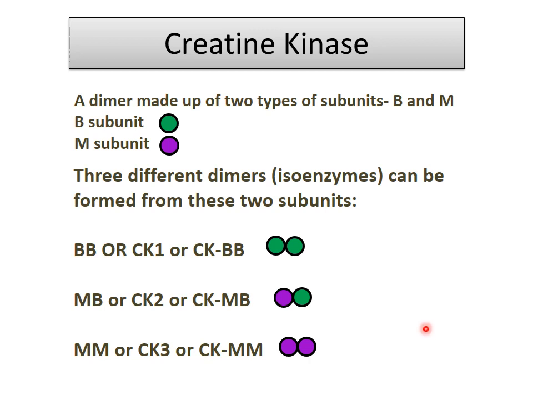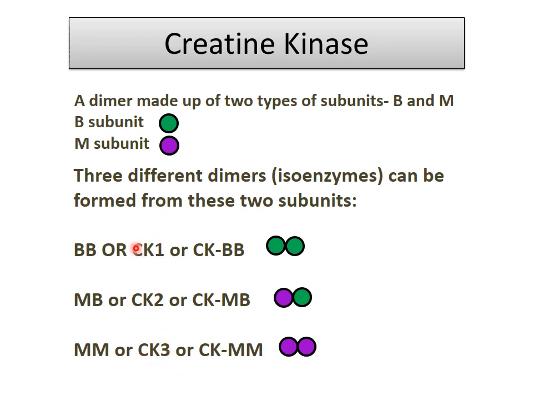Now the second isoenzyme, that is creatine kinase. Creatine kinase is a dimer molecule. It is made up of two subunits, B subunit and M subunit. Three different dimers can be formed from these two subunits: CPK1 or CK1, CPK2 or CK2, CPK3 or CK3.